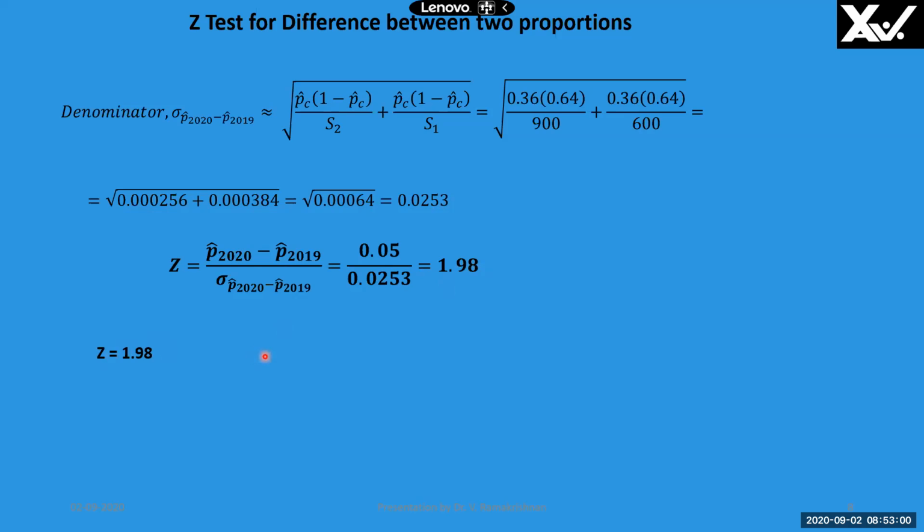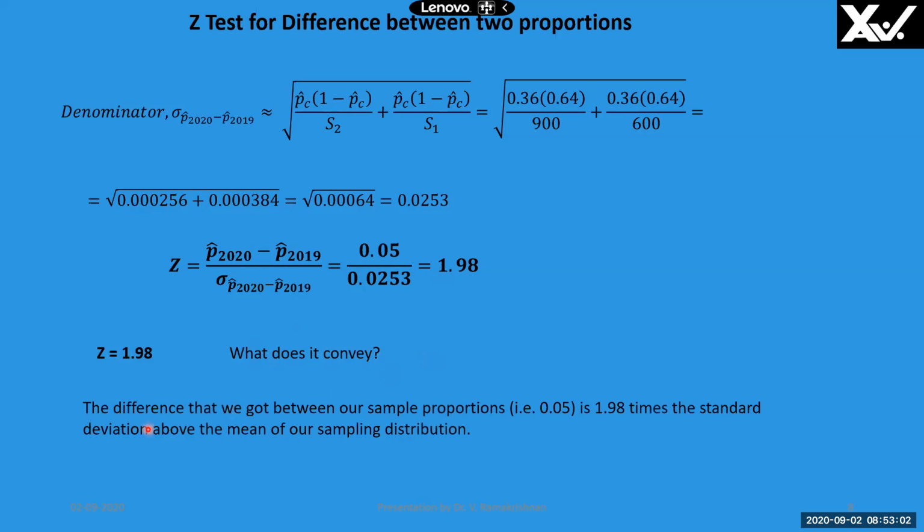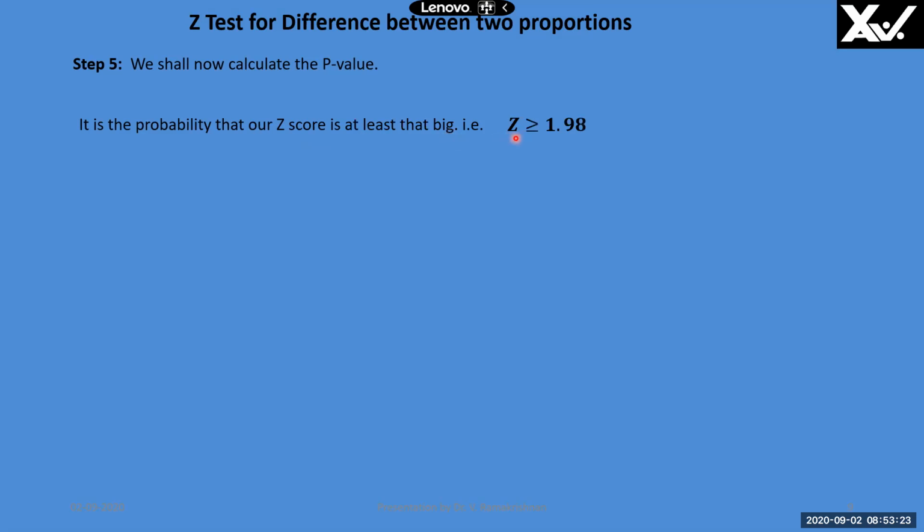What does this Z equal to 1.98 convey? It conveys that the difference that we got between our sample proportions, that is 0.05, is 1.98 times the standard deviation above the mean of our sampling distribution. The next step is we have to find out the p-value. It is the probability that our Z score is at least that big. What is that big? 1.98. Z is greater than or equal to 1.98.